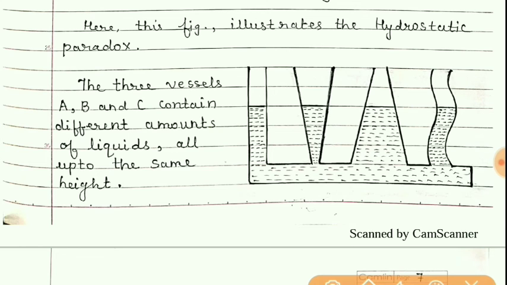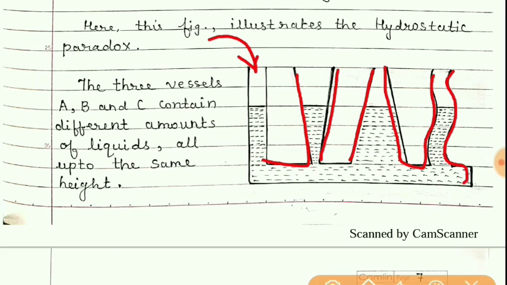Suppose the water is filled inside this tube, and here you can see the arrangement of the tube is like this. There are different shapes of containers made. So this type of arrangement is made, and if water is filled, then what will happen?